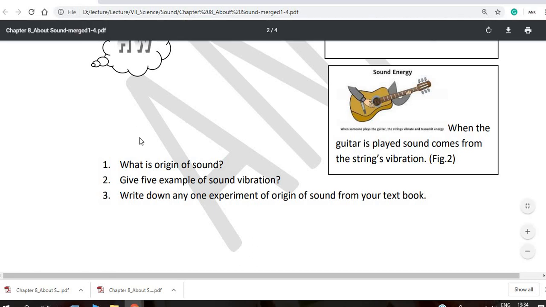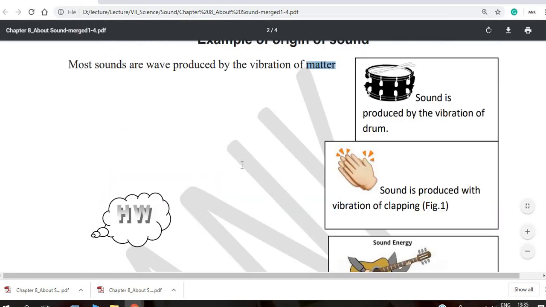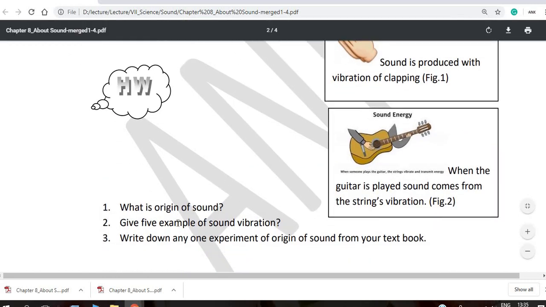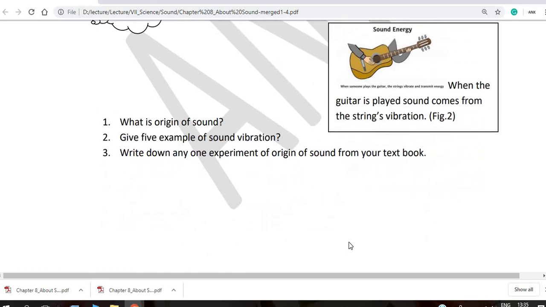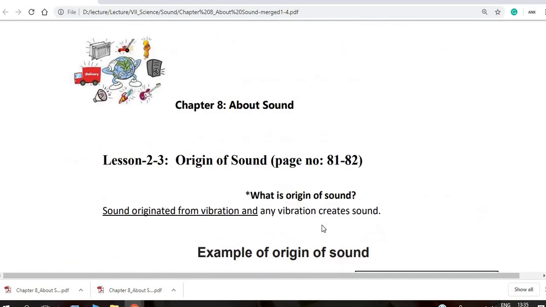That is the homework. What is the origin of sound? And give 5 examples of sound vibration. Write down any experiment on the origin of sound from the textbook. You open the textbook and read the experiment. There is one kind of experiment there. You can read the experiment and write something else from the textbook. Okay, these are lessons 2 and 3, origin of sound, page numbers 81 and 82.